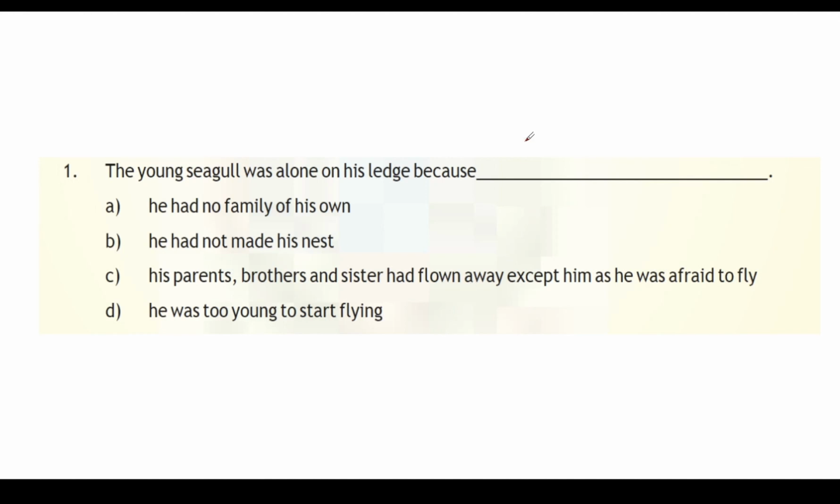Next, His First Flight. The young seagull was alone on the ledge because he had no family of his own. He had not made his nest. His parents, brothers, and sisters had flown away except him, as he was afraid to fly. He was too young. It's option C.